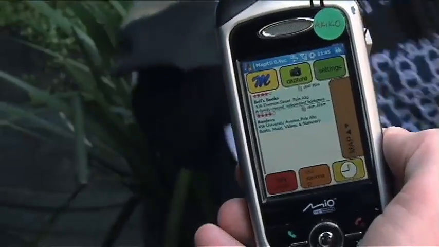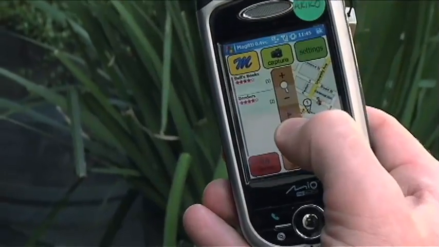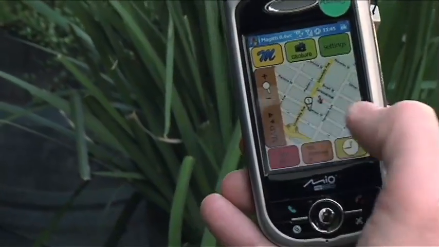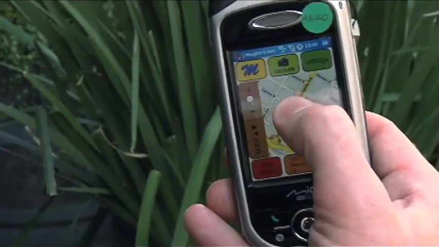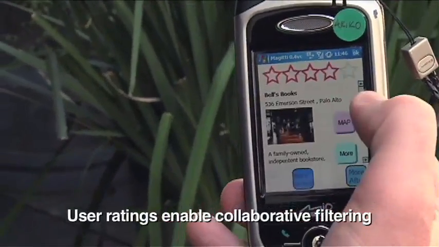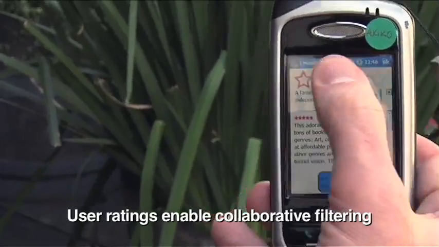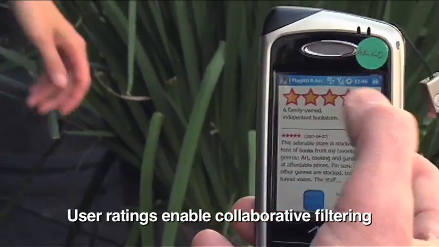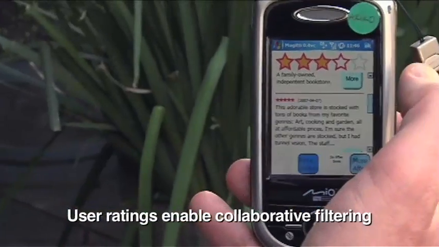These are in downtown Palo Alto, close to where we are, and I can open up the map here to see exactly where they are. So number 1 is quite close, and I could actually tap on that as well to get details about it. So get details about the bookstore. And I could even rate stores. So I could go in here and rate this bookstore and say whether I like it or not.